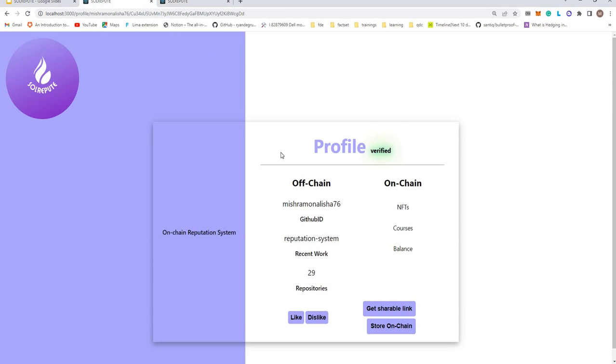So that's it. That's how easily you can create your profile and store it on chain just with a click, and you don't have to see what's going on underneath, and your online reputation system is created.